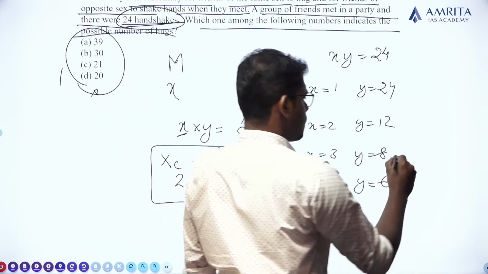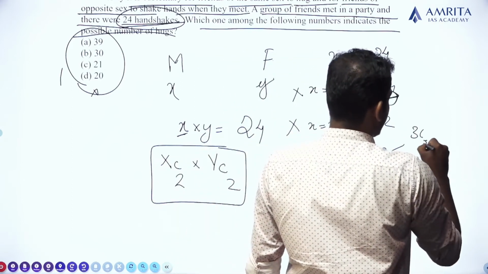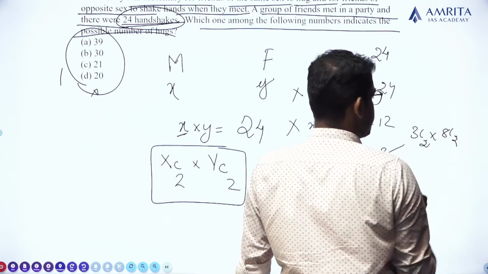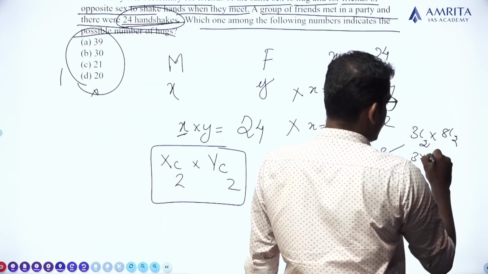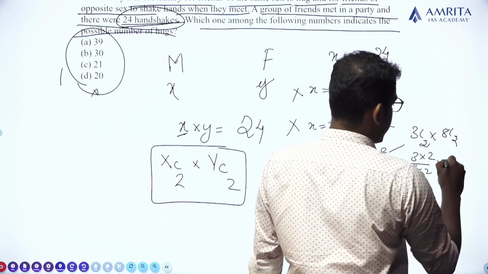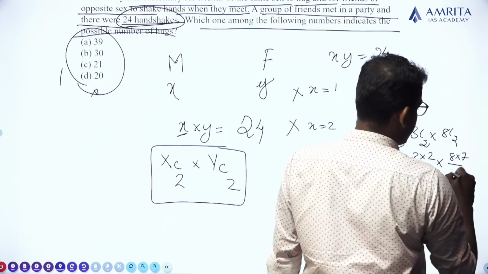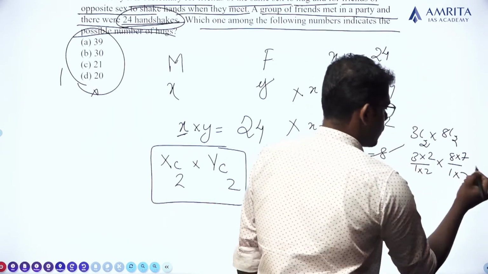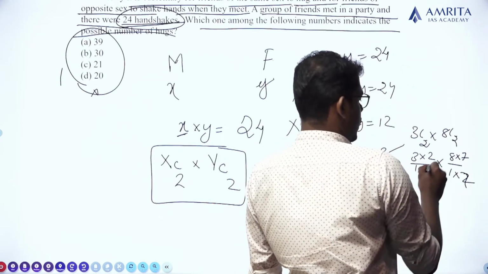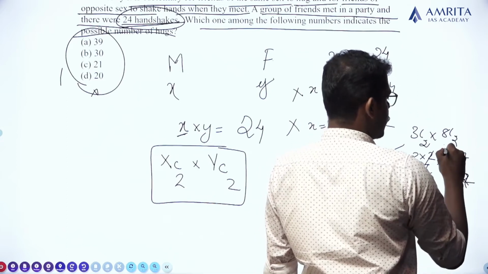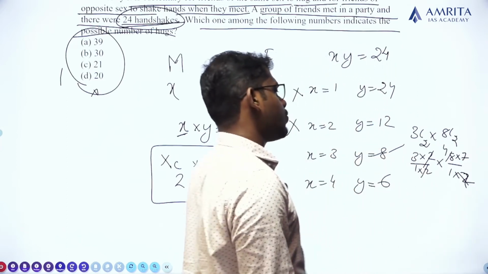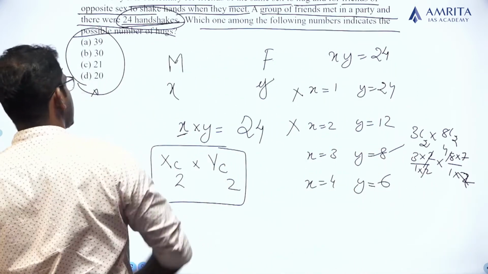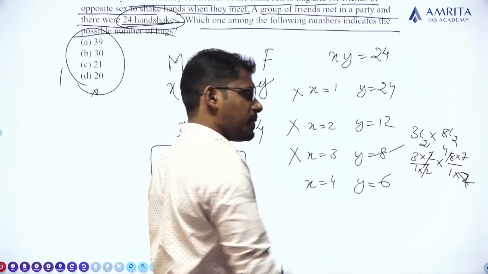In the third case, 3C2 into 8C2, which means 3 into 2 divided by 1 into 2, into 8 into 7 divided by 1 into 2. 2 will cancel each other. 2 8s are 4, 7 4s are 28. 28 times 3. No, such an answer is not here. So this option cannot be correct.